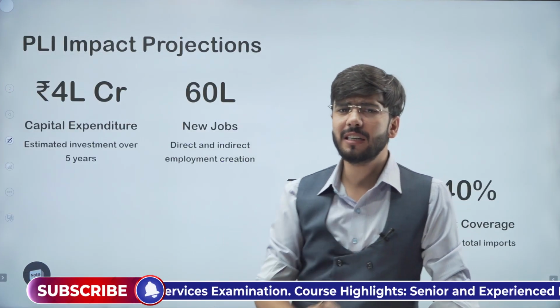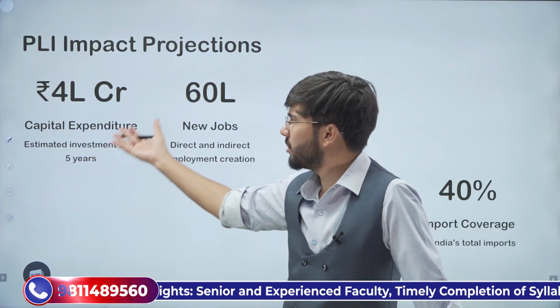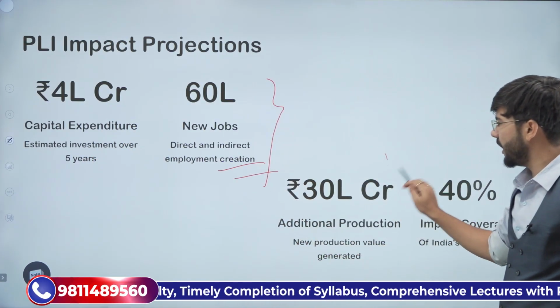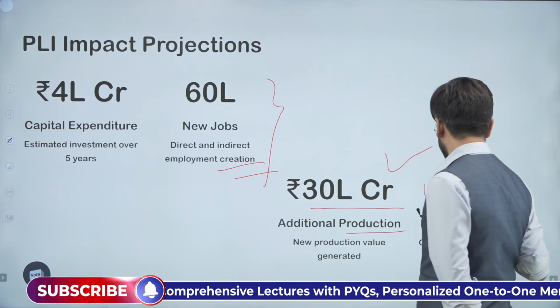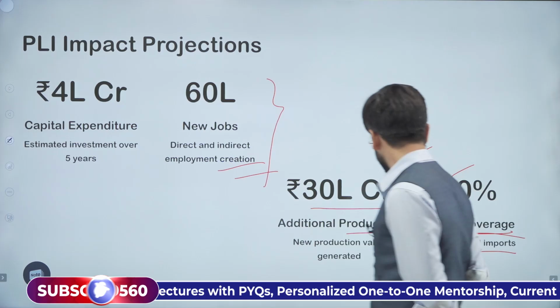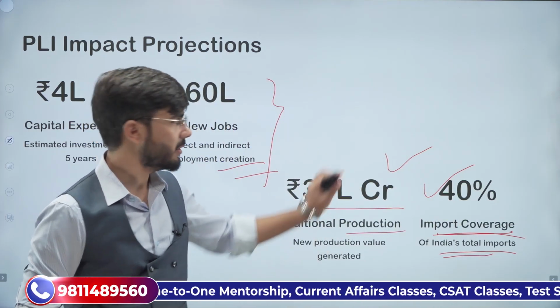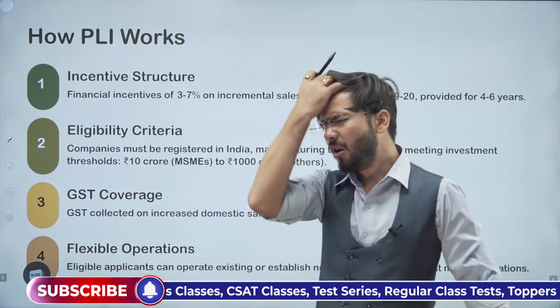Now once we understand this, what have been the projections? The projection was to generate a capital expenditure of 4 lakh crores and 60 lakh new jobs. However, we have been able to generate 30 lakh crore additional production and 40% of import coverage of India's total imports through the production linked incentive scheme. This too has been achieved. These were the projections. But how does PLI actually work?